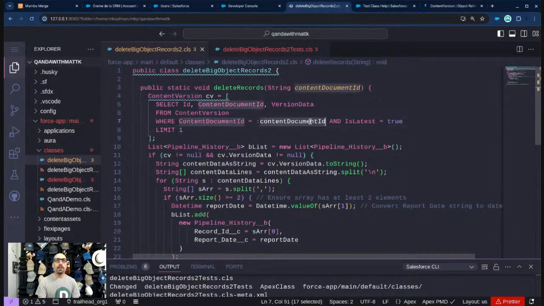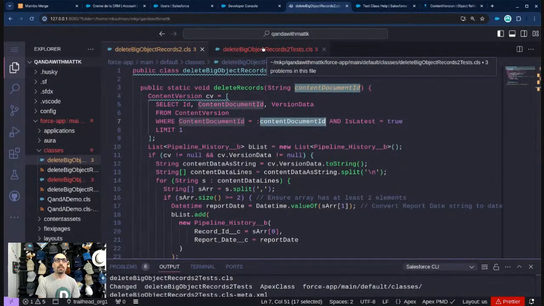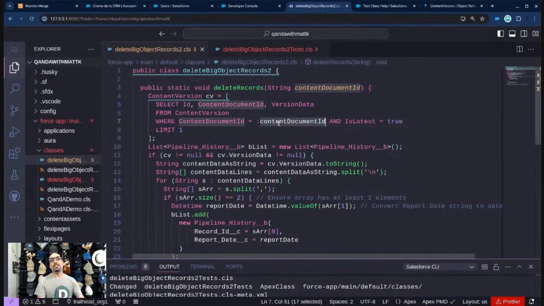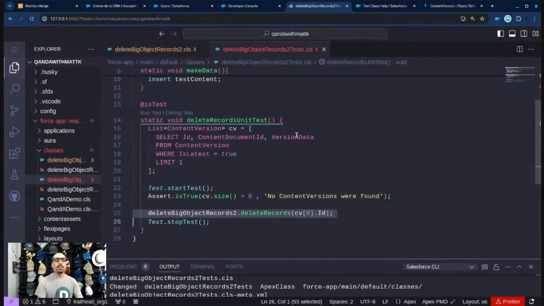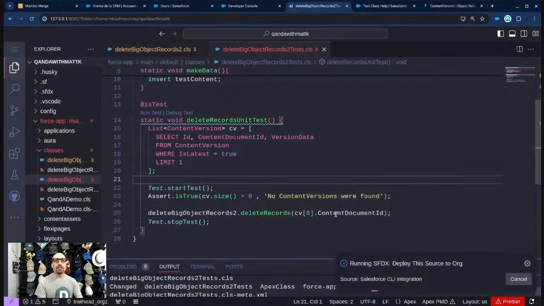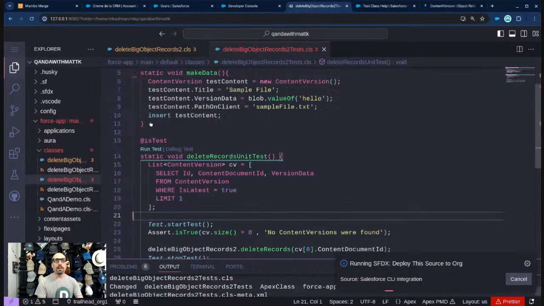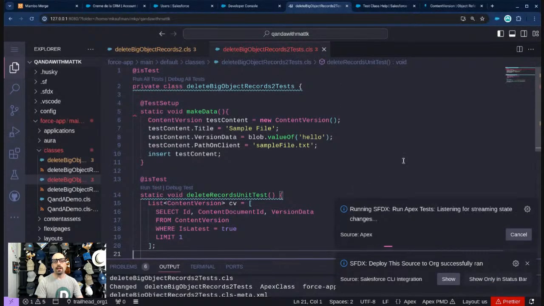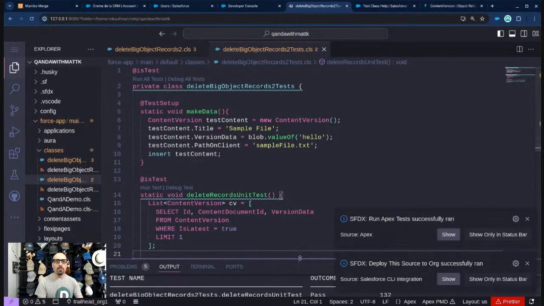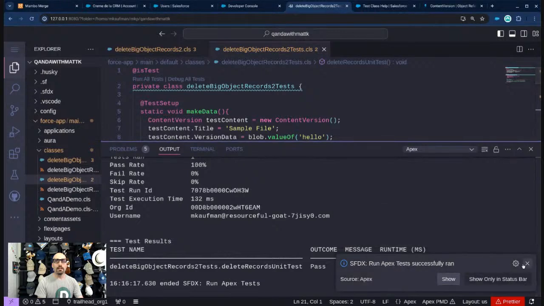Why is this not coming up? Ah, I see it. Content document ID is being passed in, not content version ID. Here I'm passing in the content version ID. So we need to change this to that, so you pass in the content document instead of the content version ID. And one more time, we're going to run this test. This time it won't fail on that line. It may fail somewhere else, but it won't fail on that line. Oh, it passed. One more time, it was totally my fault.